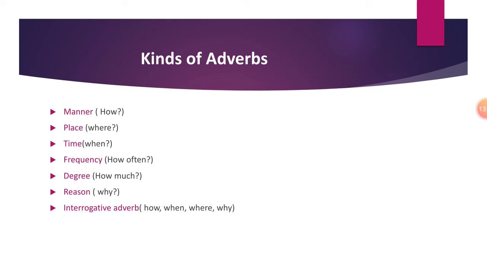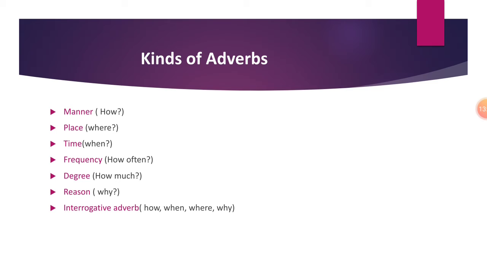So, there are certain words which actually denote frequency or degree. In frequency, you can say daily, every day, rarely, occasionally. These are some words that actually indicate frequency. In degree, you will find too much, very, almost, quite. He is quite hardworking. He is quite smart. Quite. To what extent? How much is he smart?